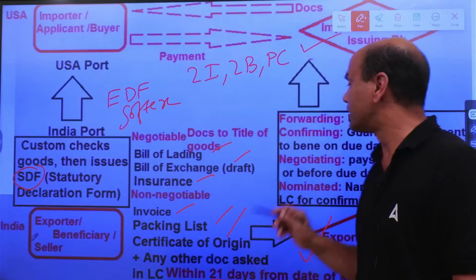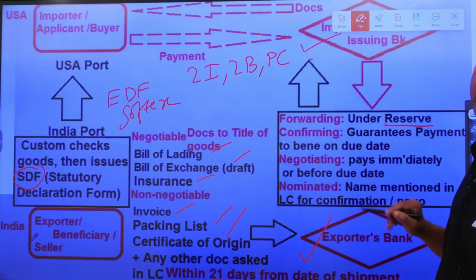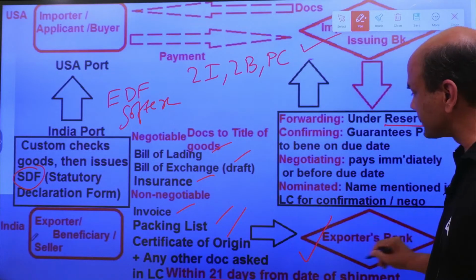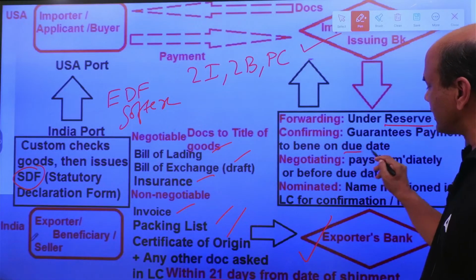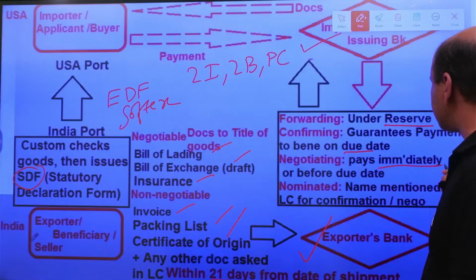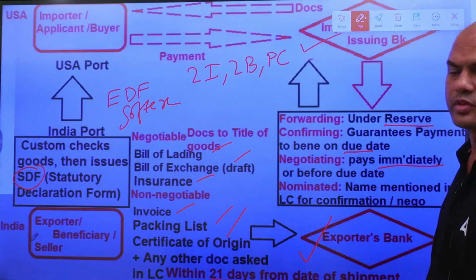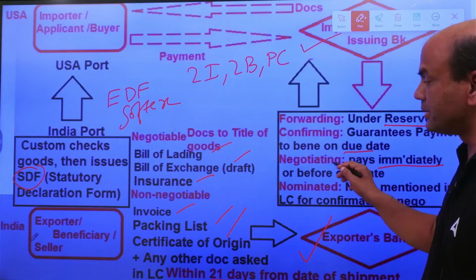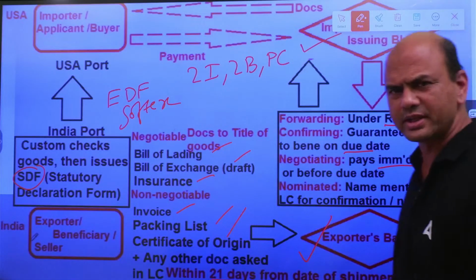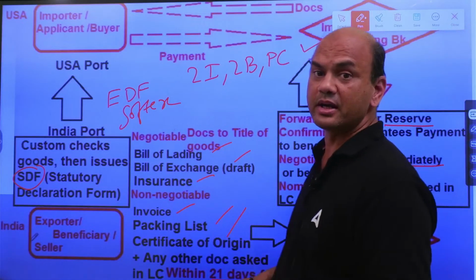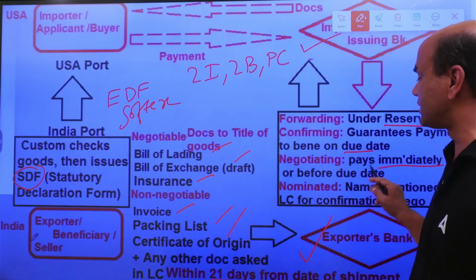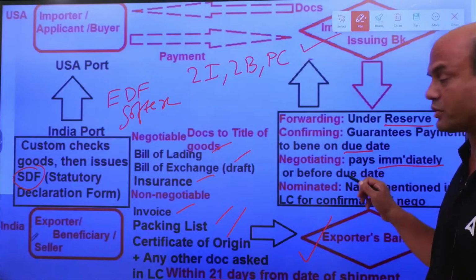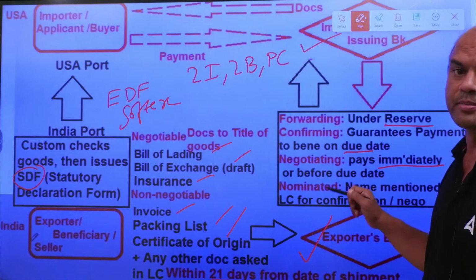Okay. Now negotiating bank. In negotiating bank, what happens? This exporter's bank says that, see, instead of paying you on the due date, I will pay you right now, immediately. So the exporter's bank will pay immediately via post shipment finance. We have this post shipment credit, so it will pay via post shipment credit. But it will pay immediately or before the due date. That is known as negotiating bank.